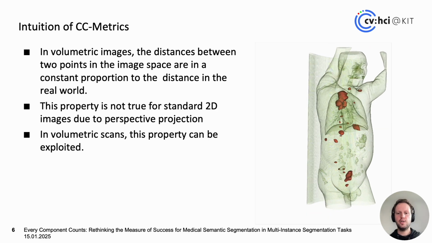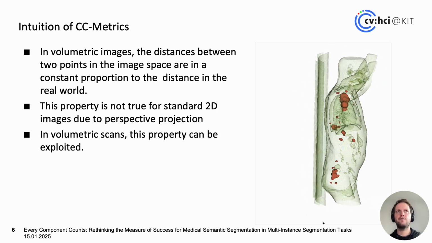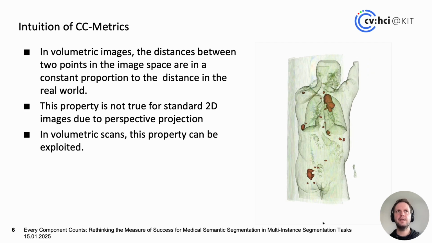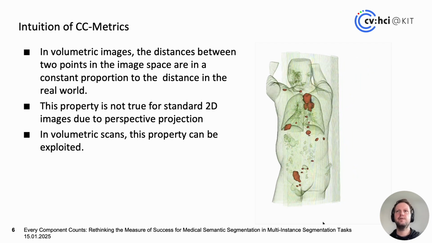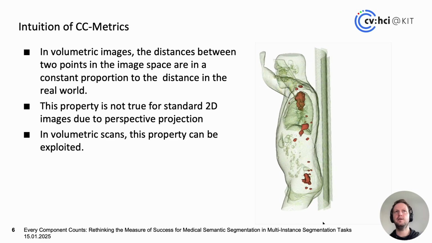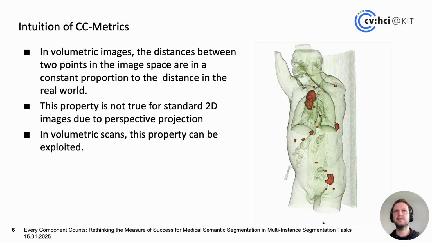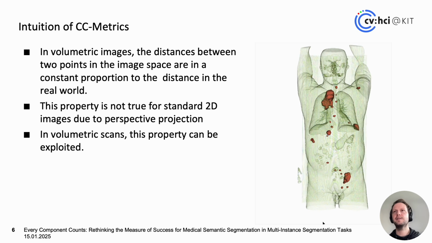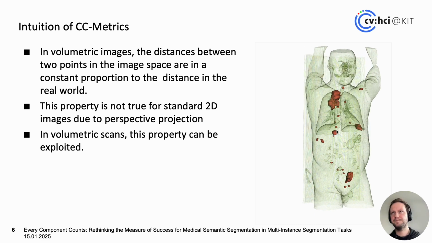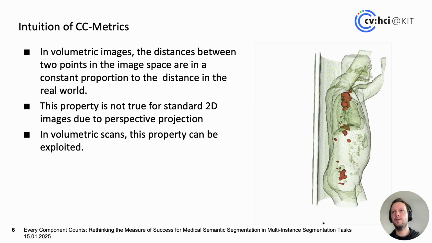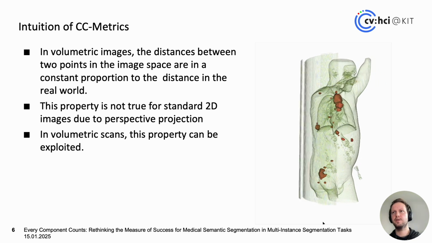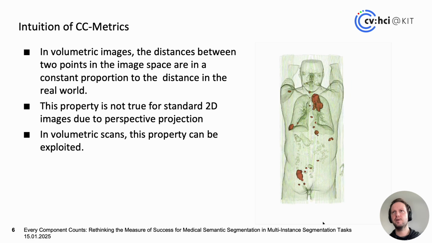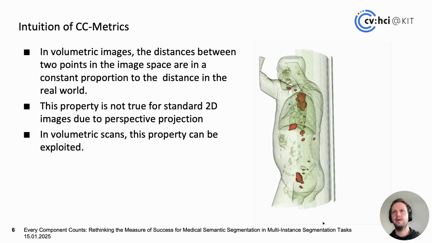The inspiration and the idea that we have for the CC metrics approach is that in volumetric images, the distance between two voxels in the image space is always in constant relation to the distance of the real-world coordinates of these two voxels. As you can also see in the video here, two voxels will always correspond to the same distance in the real world, because this is the way the image was captured.